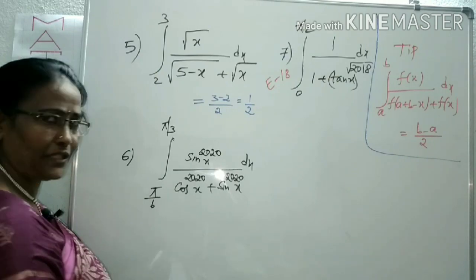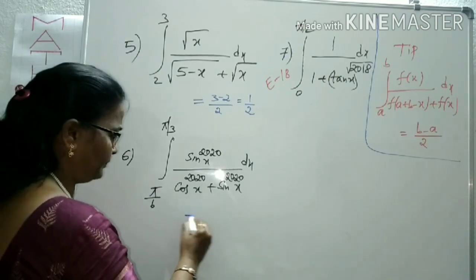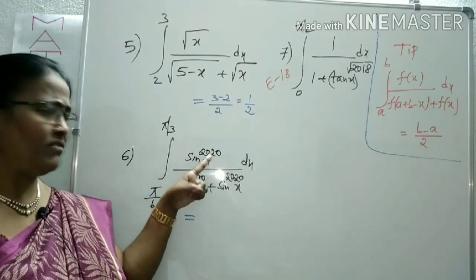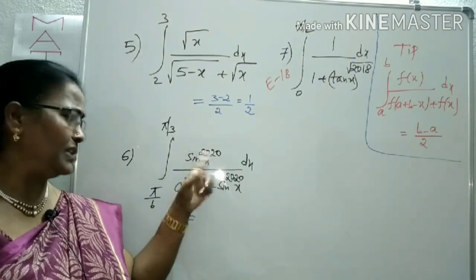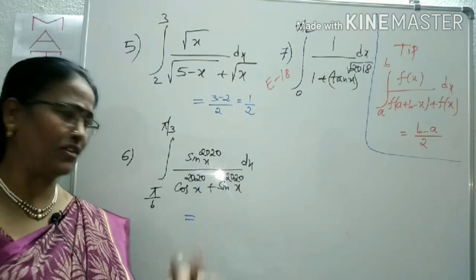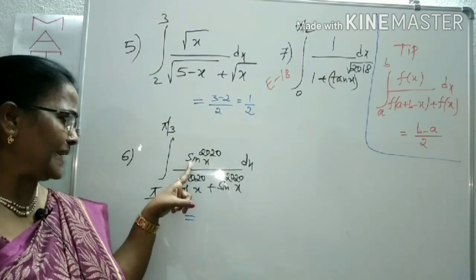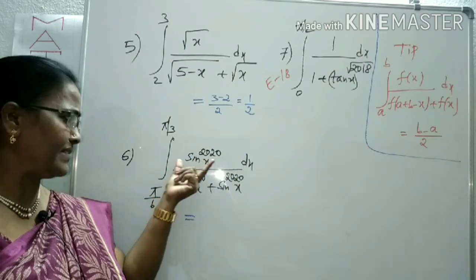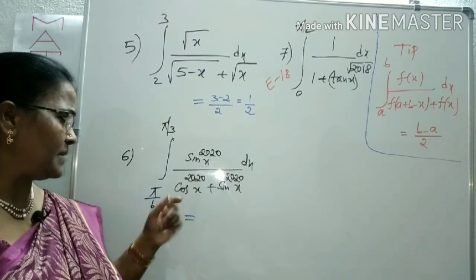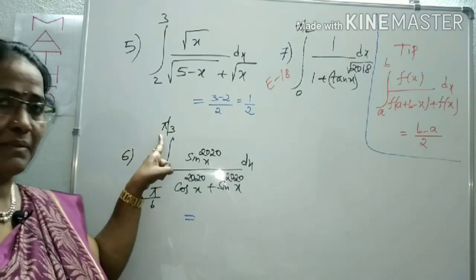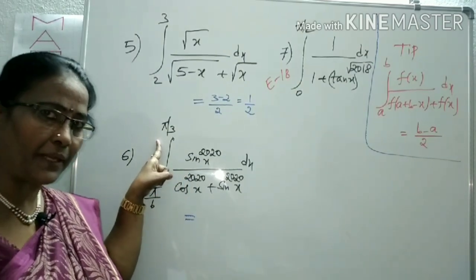Only one step. Now come to the same way for this question. In place of f of x, sin x is there, with the same power in numerator and denominator. Sin x power 20 is the function. What is our denominator? f of a plus b minus x. Pi by 6 plus pi by 3, which is pi by 2.